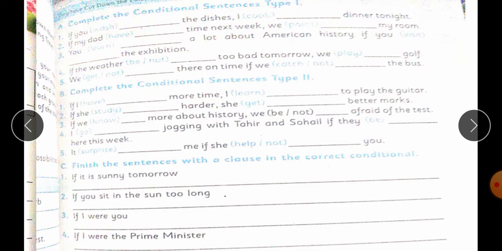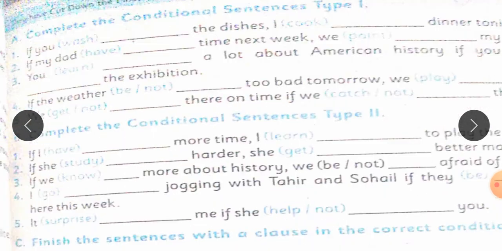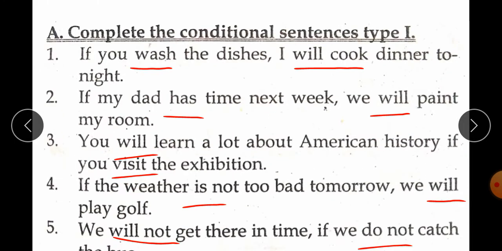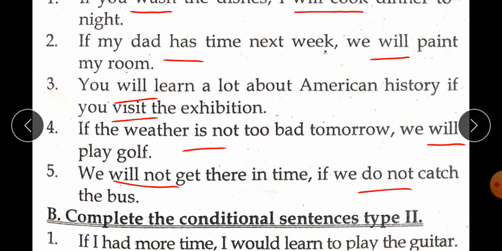Exercise A. Complete the conditional sentences. Type 1. If you wash the dishes, I will cook dinner tonight. If my dad has time next week, we will paint my room. You will learn a lot about American history if you visit the exhibition. If the weather is not too bad tomorrow, we will play golf. We will not get there in time if we do not catch the bus.